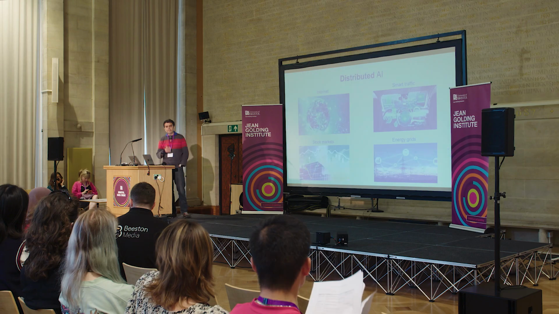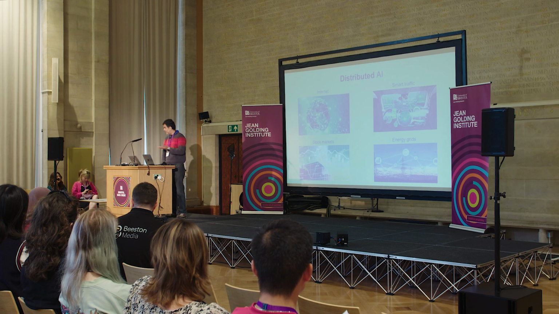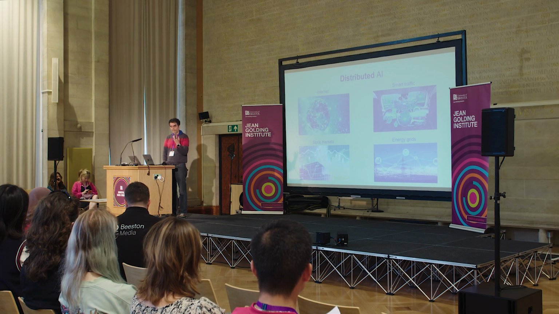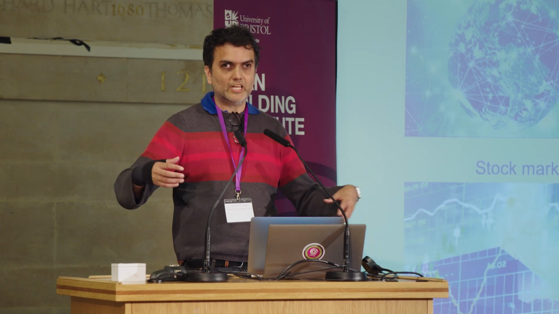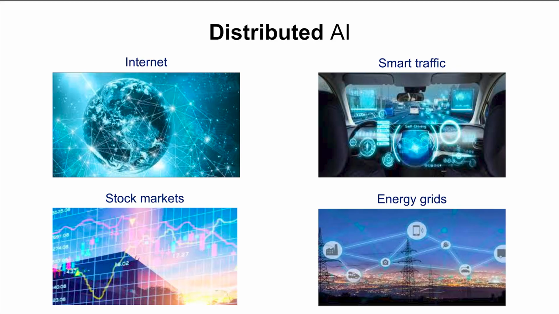When we think about distributed AI, we tend to think, like our last speaker talked a lot about, individual AI bots, which are capable of wonderful things. But actually, we're already in a world where there's large-scale distributed AI systems. When you're on the stock market, there's a bunch of smart agents running their own algorithms, especially if you're doing fast quant trading. We'll soon have smart traffic, a bunch of cars running around, running their own systems, things like that.